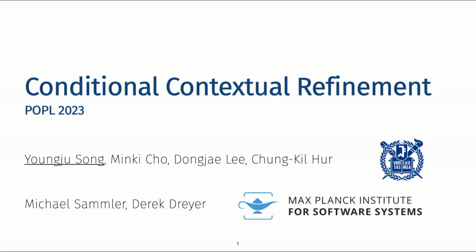Thank you. I'm Youngju, and today I'm going to talk about conditional contextual refinement, which is a result of this beautiful collaborative effort with all these beautiful people. Conditional contextual refinement, or CCR for short, is a new theory that fully fuses the benefits of two very successful yet separate approaches in formal verification, namely separation logic and contextual refinement.